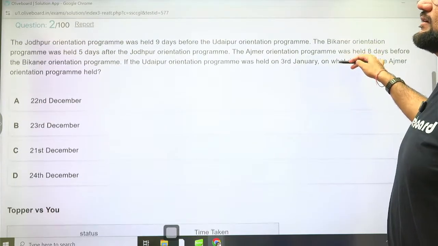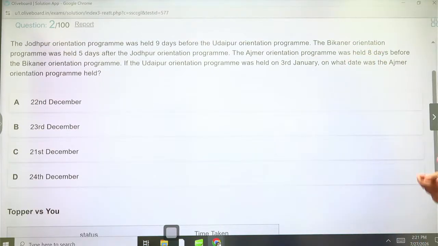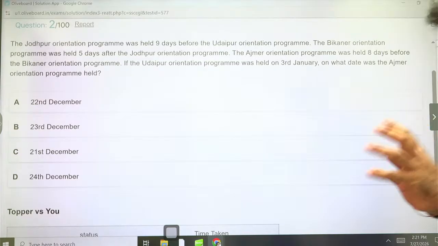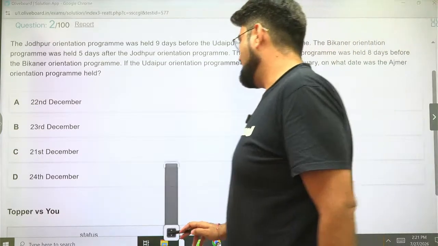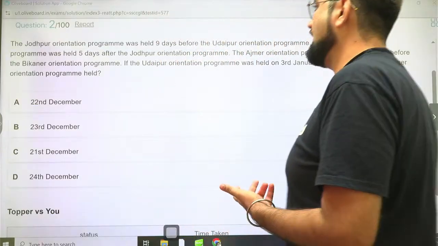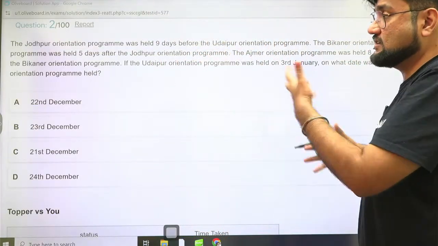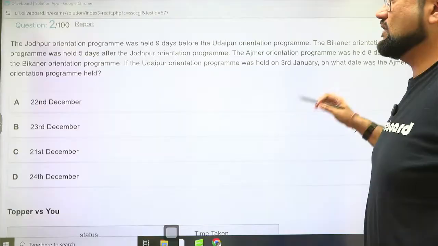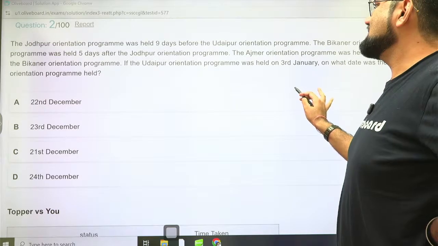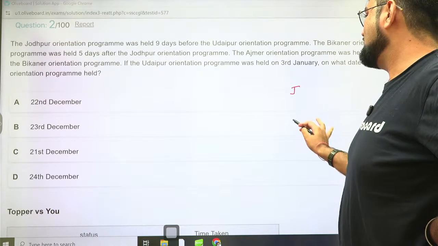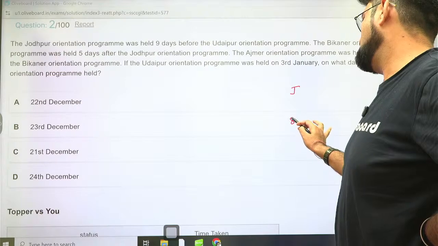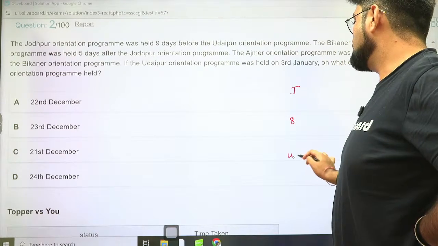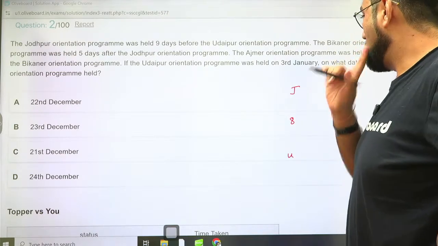Right, the next one. The Jodhpur orientation program was held 9 days before the Udaipur orientation program. See, I have a way with which you can do it faster, but I usually try it with a very different method, and today in another session of mine, it was taking a lot of time. Let me try it like that. So Jodhpur is 9 days before Udaipur. So Jodhpur will have 8 days in between, right? And Udaipur. That's how it's going to happen.